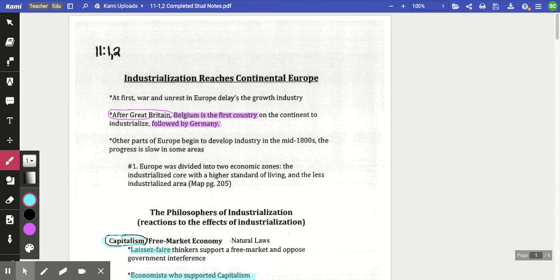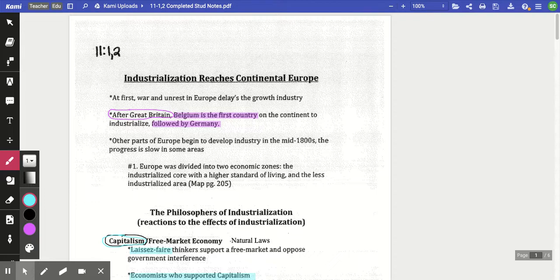And that's because we understand that the rest of Europe was pretty much dealing with war and unrest due to that age of revolutions. So England focused on industrializing because they had already experienced that back in the 1600s through the English Civil War all the way up through the Glorious Revolution. But after England, the first country to industrialize in the continent of Europe is Belgium. Belgium is the first one to industrialize after England.